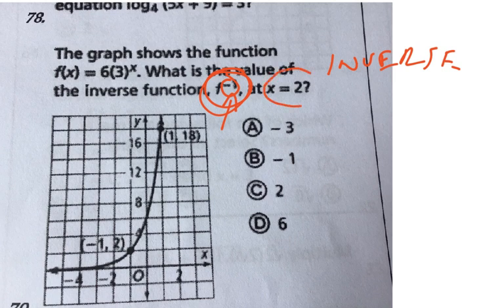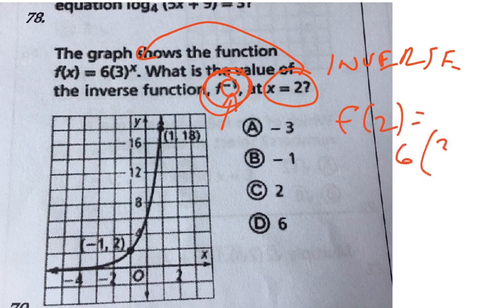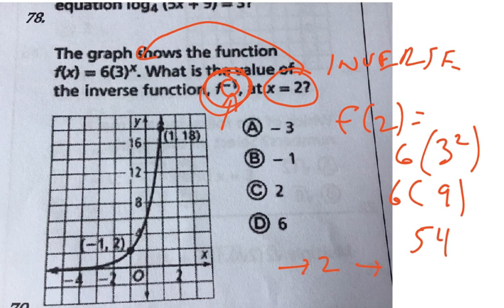Now they want us to find the inverse at 2. So what we're going to do is plug in 2. So let's see what f of 2 is. In other words, we got 6 times 3 to the 2 power. 6 times 9, because 3 squared is 9, which is 54. So in other words, when we plug in 2, we get out 54. Now what the inverse does is it starts with what we ended up with, and it goes backwards.